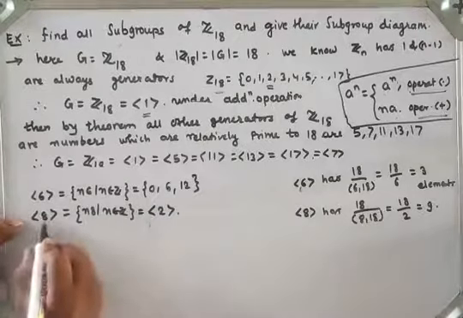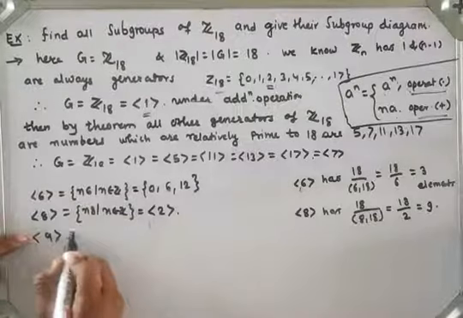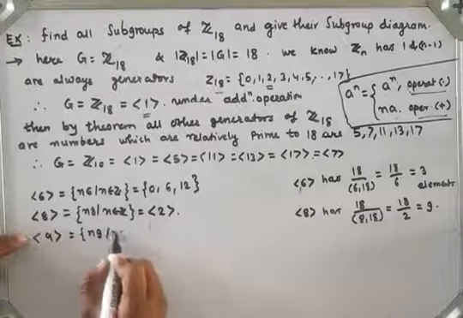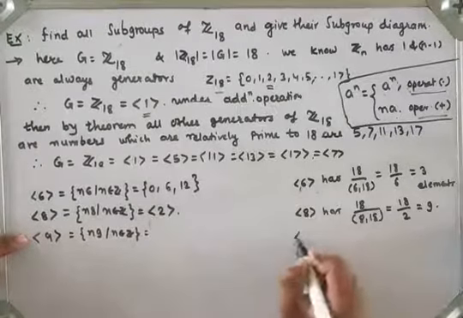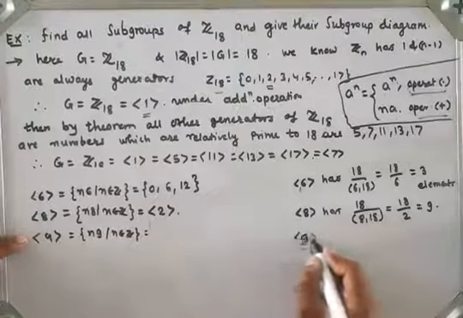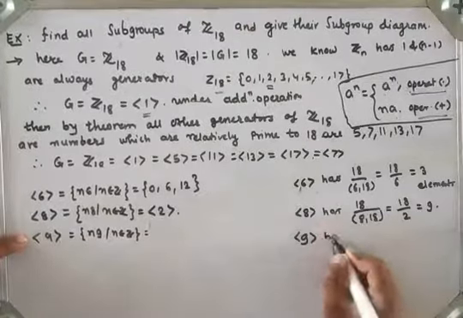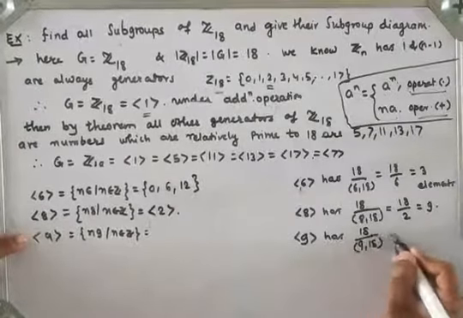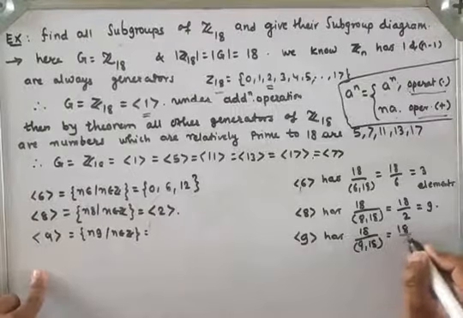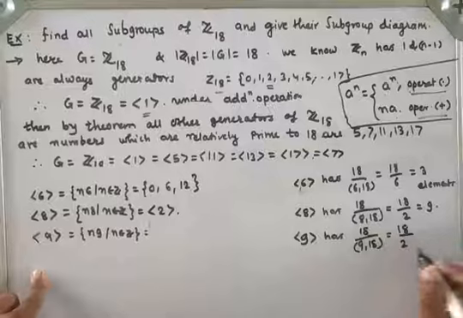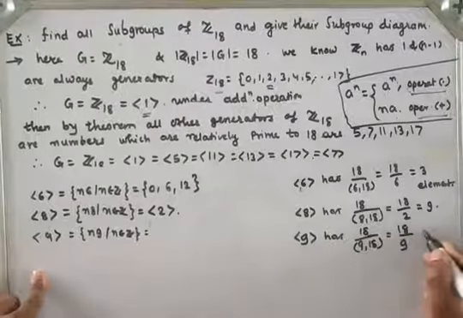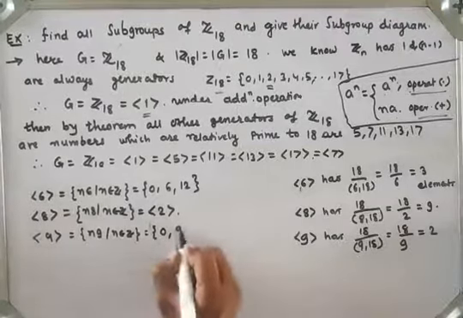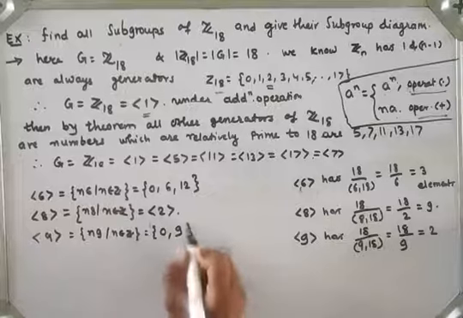Also the next element, generator 9, consists of elements of the form n into 9, such that n belongs to the set of integers. Let us see how many elements are in generator 9. It has 18 upon the GCD of 9 and 18, and the GCD is 9. So it has 2 elements. n equal to 0 gives 0, n equal to 1 gives 9, n equal to 2 gives 18, 18 modulo 18 is 0. So it has only 2 elements.